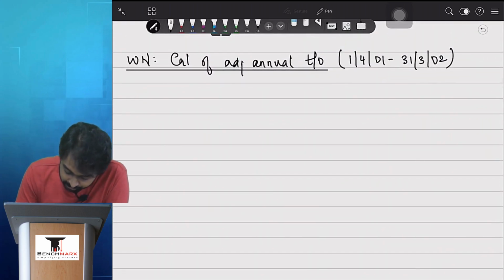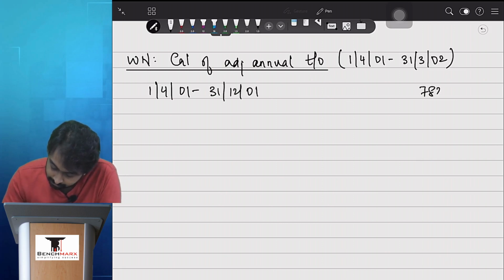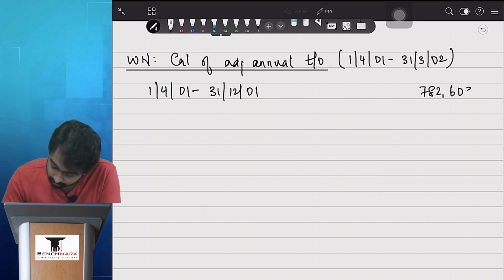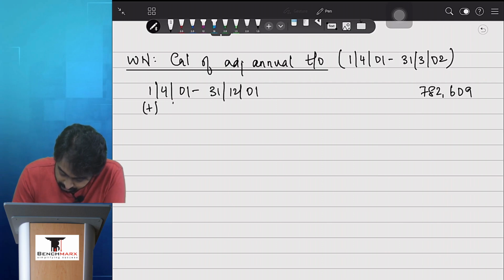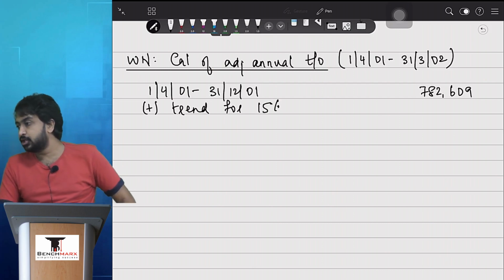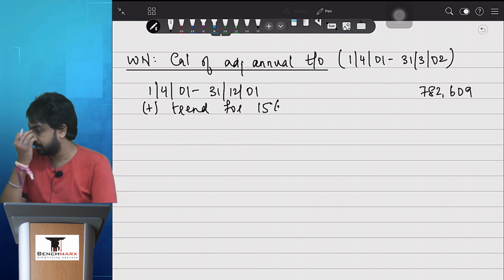So what I'll do is 1st April 01 to 31st December 01, 782 क्या था वो 782,609 plus trend for 15%. What is 782,609 plus 15%? 9 lakhs. अच्छा, ट्रेंड ऐड करने के बाद.